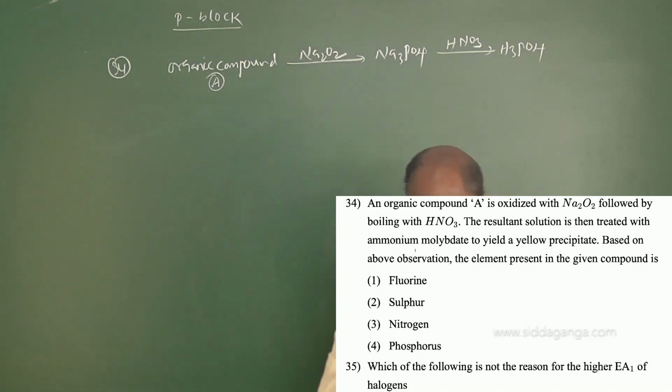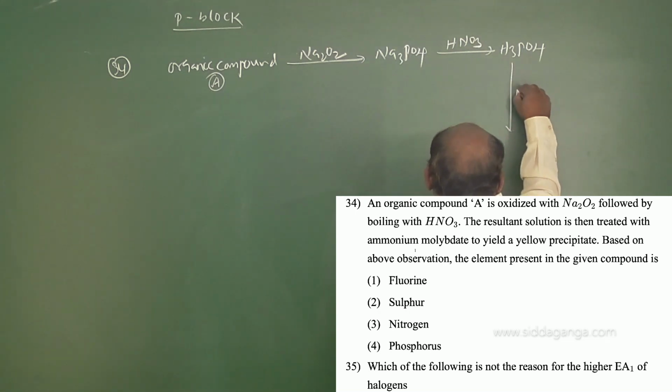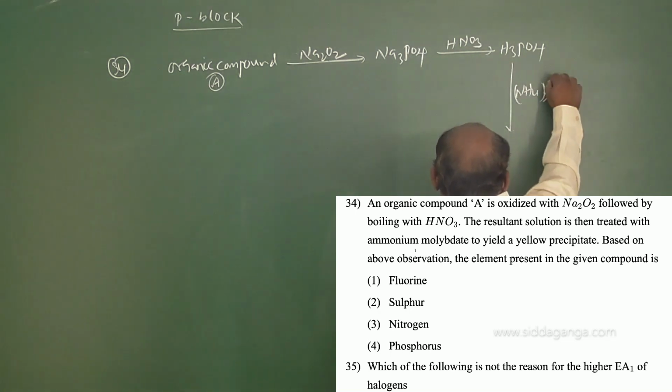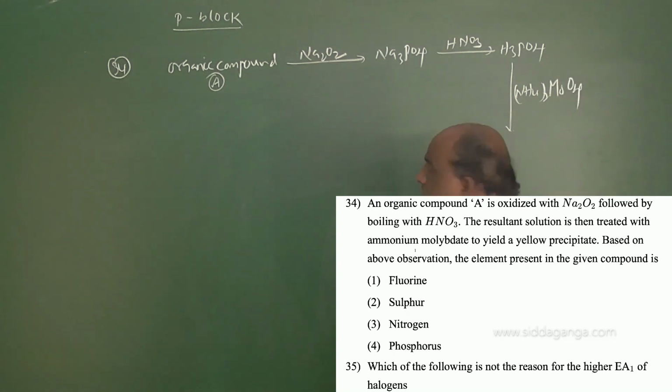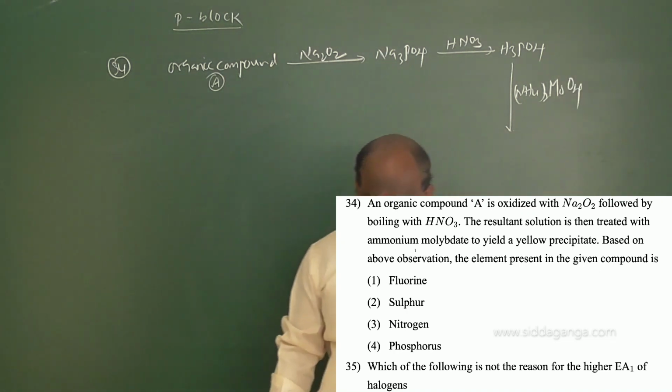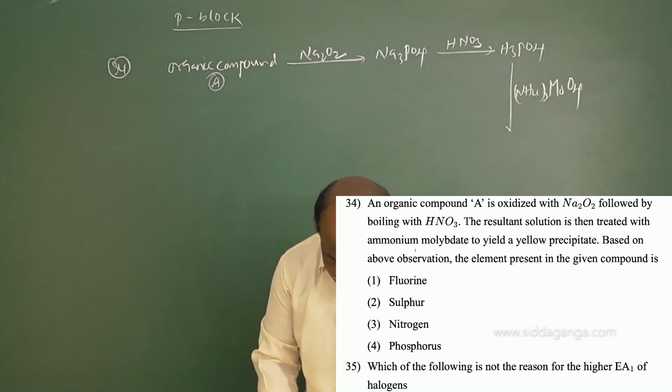The resultant solution is treated with ammonium molybdate. What is ammonium molybdate? (NH4)2MoO4 is called ammonium molybdate.